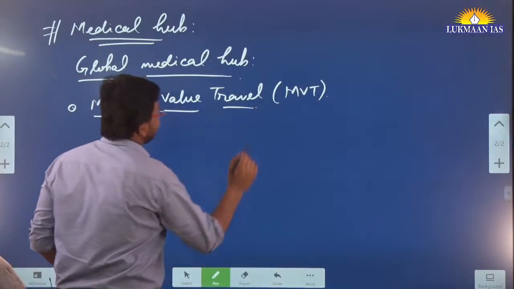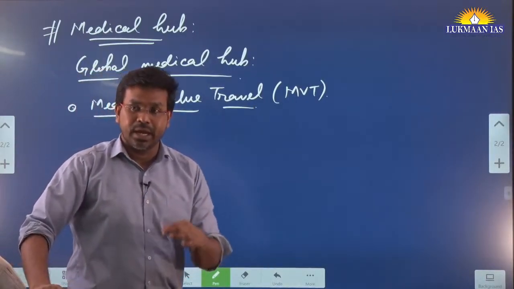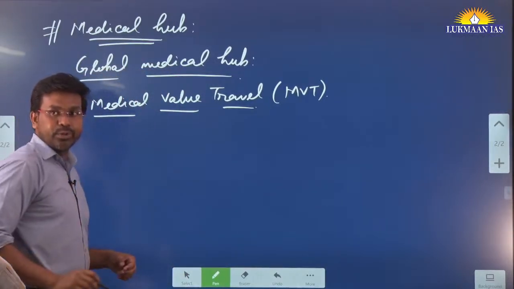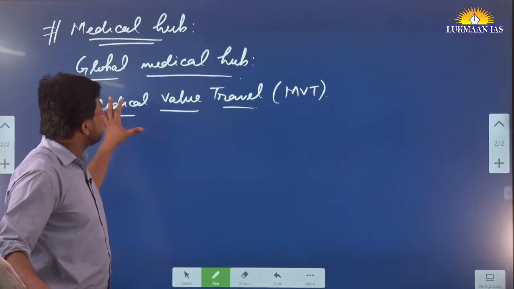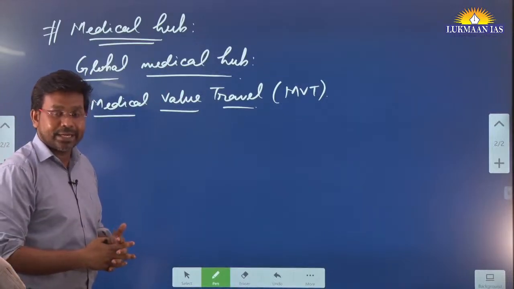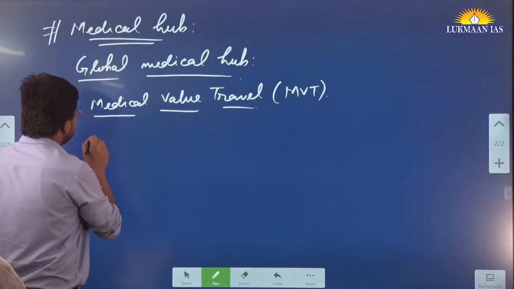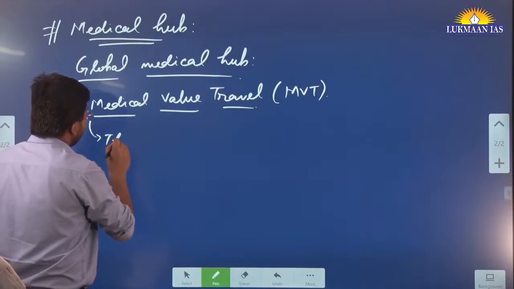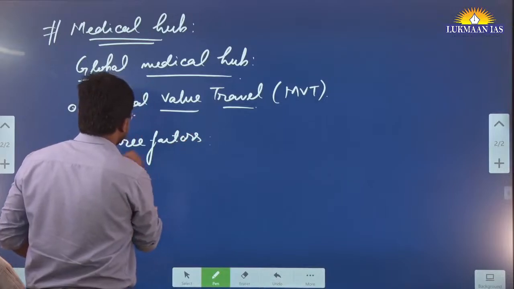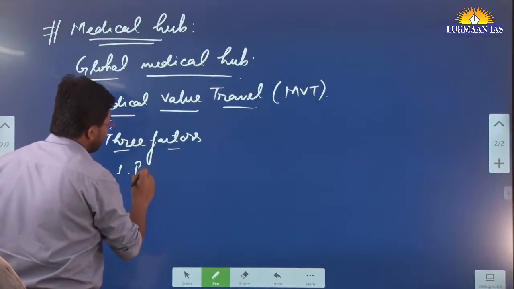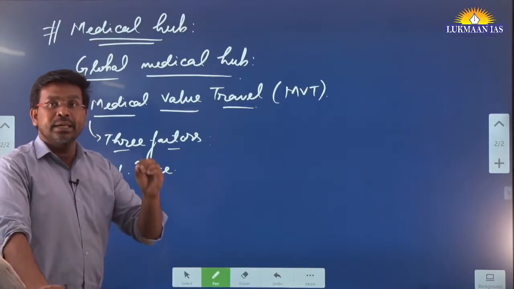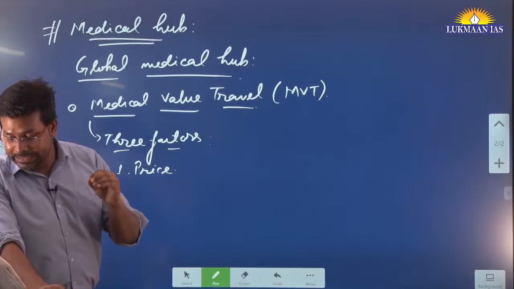So a significant proportion of people from the outside world come to India to benefit from medical value travel. The author is saying why India is a medical destination for the world. Because of three factors. What are those three factors? One of the factors is price, which means we are providing medical facilities to people at a cheaper cost.